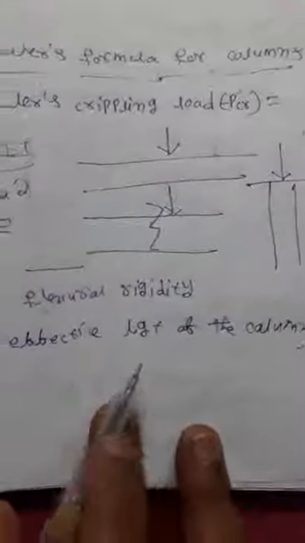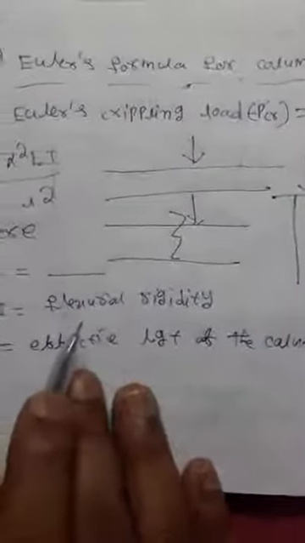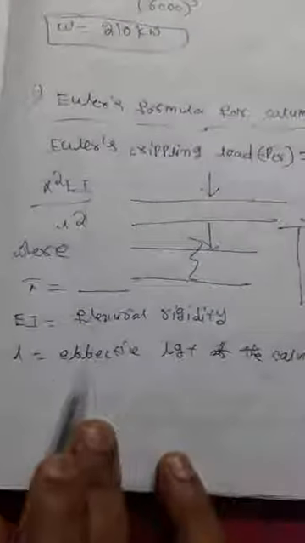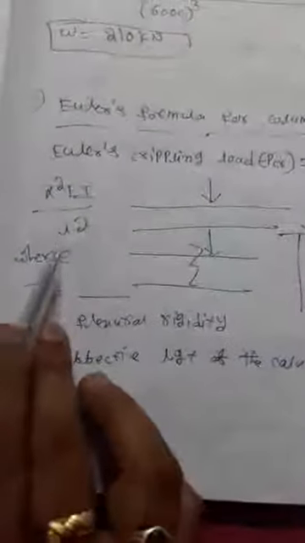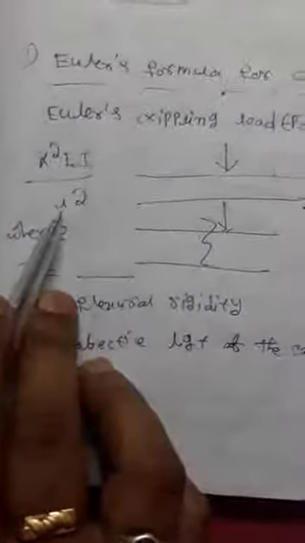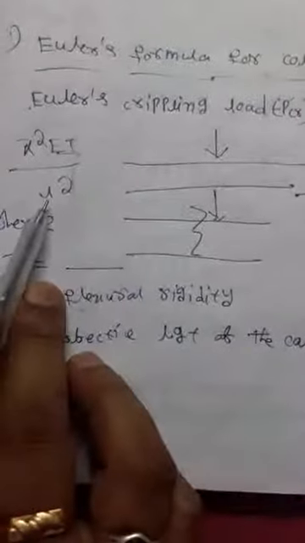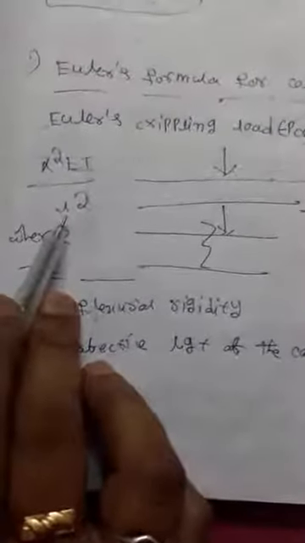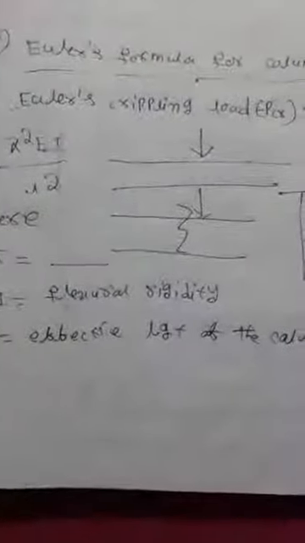Next, after Euler's crippling load, the effective length changes under given end conditions. In this formula pi square EI by L square, the effective length changes by end conditions. One is both ends fixed.